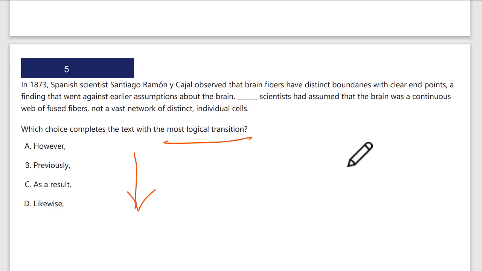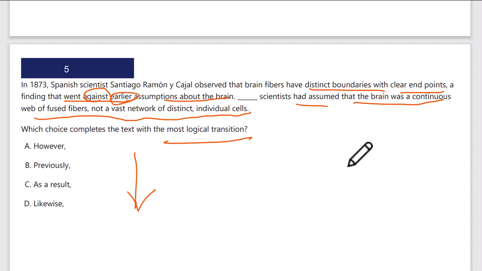So, 1873, Spanish scientist Santiago Ramon Cajal observed that brain fibers have distinct boundaries with clear endpoints, a finding that went against earlier assumptions about the brain. Scientists had assumed that the brain was a continuous web of fused fibers, not a vast network of distinct individual cells. So he observed that they were this way.